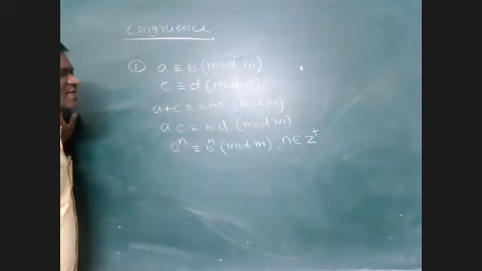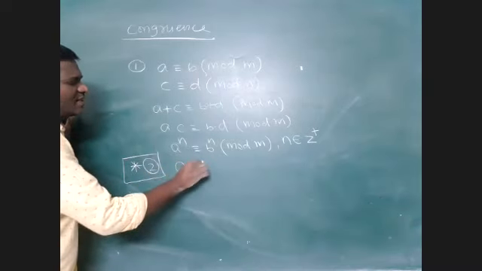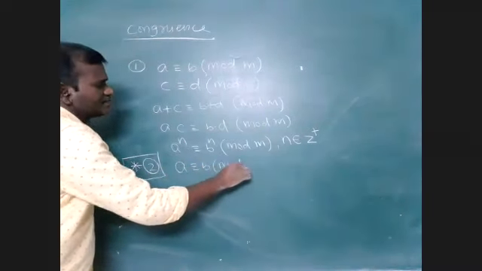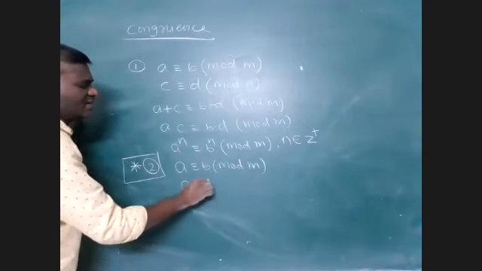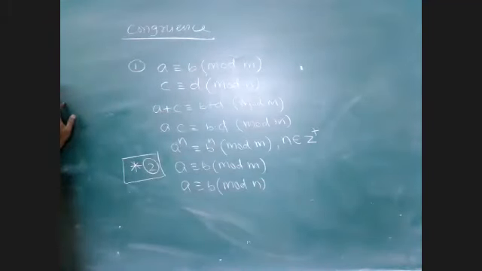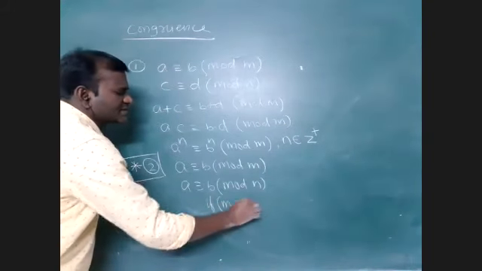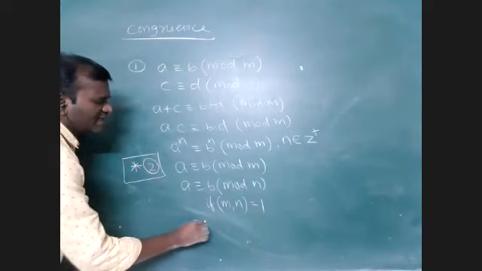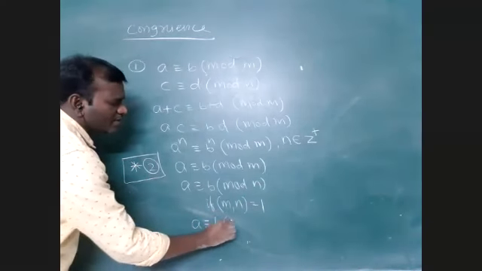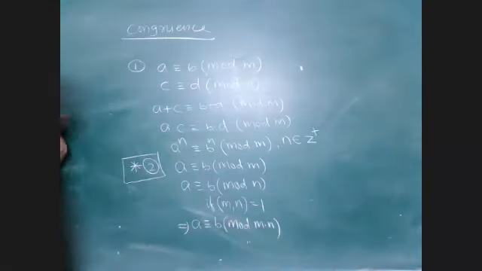Okay, so these are the important properties. One of the important and useful properties here means A is congruent to B mod M and A is congruent to B mod N. Two different divisors are available. And also, if M comma N are co-prime numbers, then I can write A is congruent to B mod M into N. This is a very useful property.